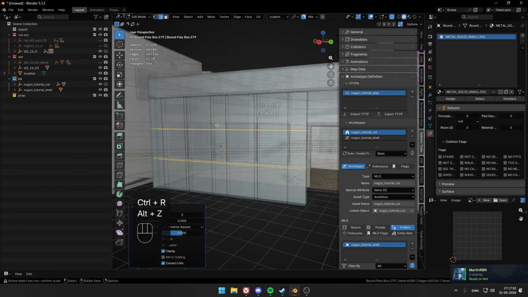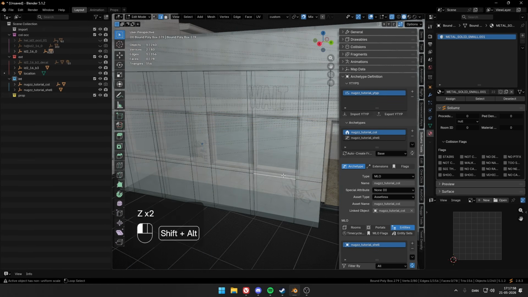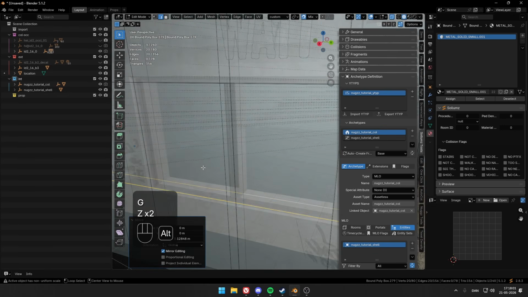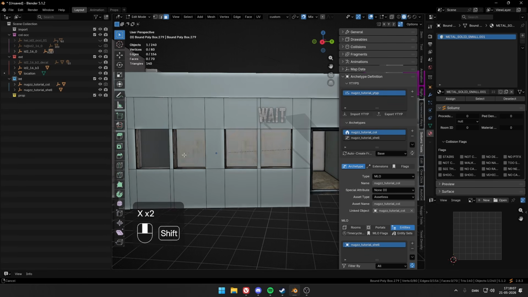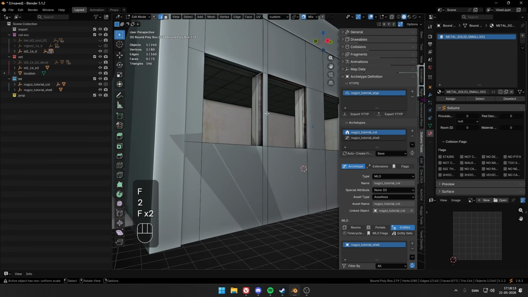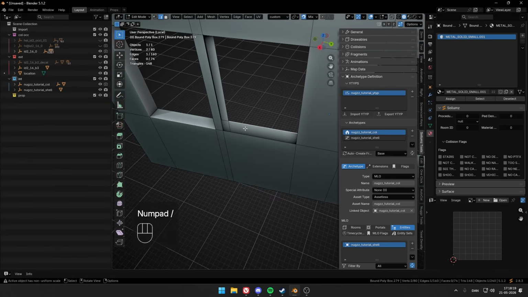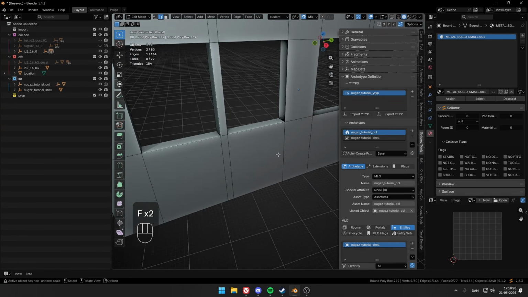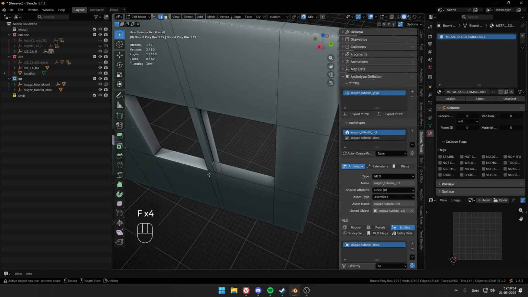Then I'll make 2 here because of the 2 levels. Put this up here and put this right here. And then we can remove all the windows. So what I'm doing now is taking the 2 bottom ones. I click F to put them together. Then I am taking a corner and clicking F again to make it follow along. I'm going to do that with all of them.